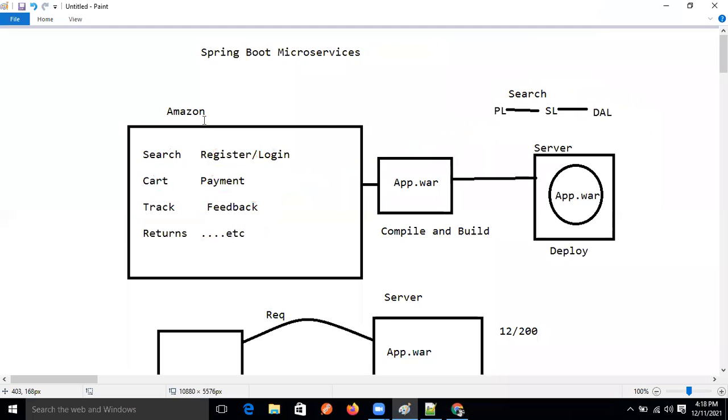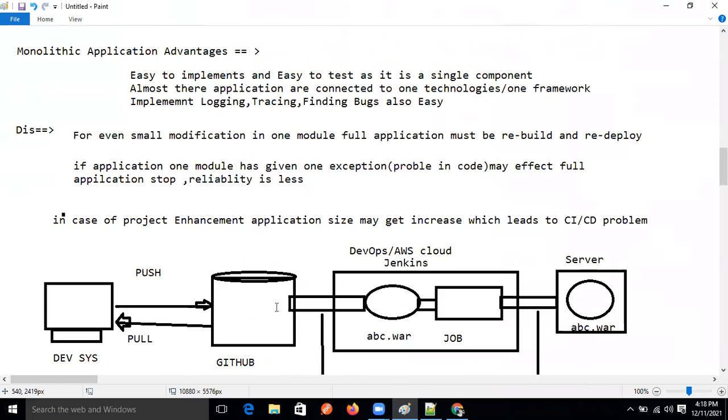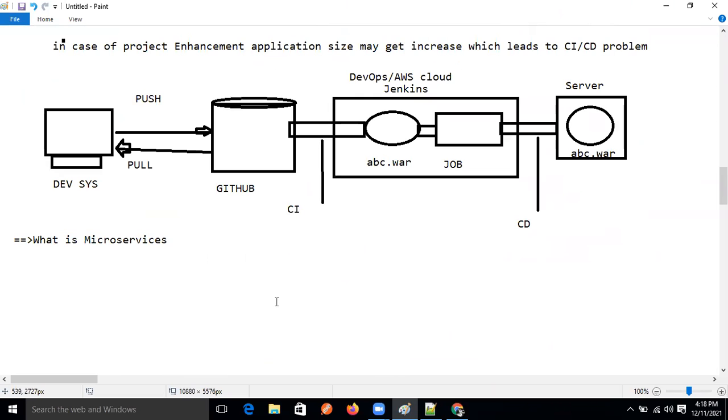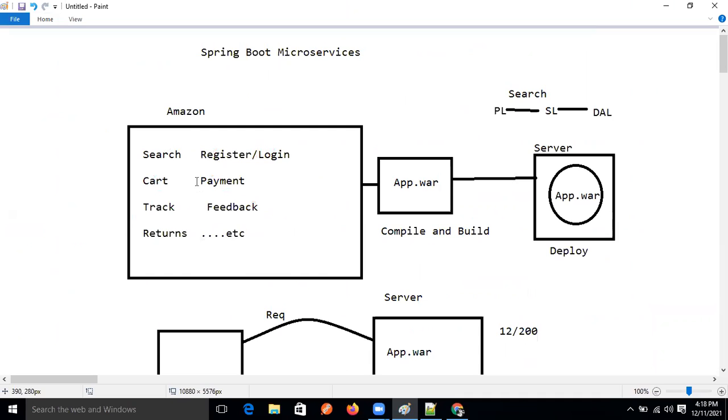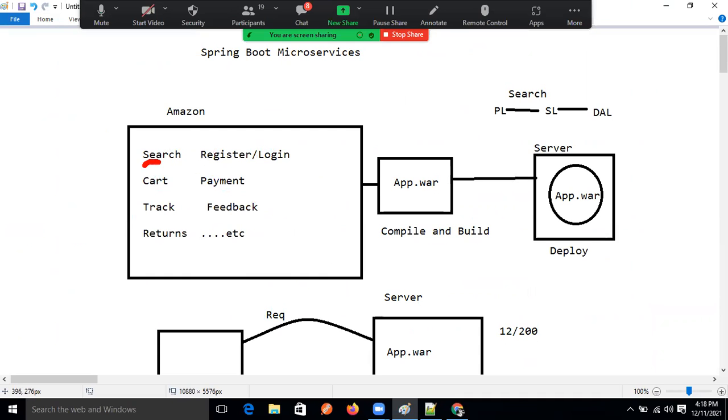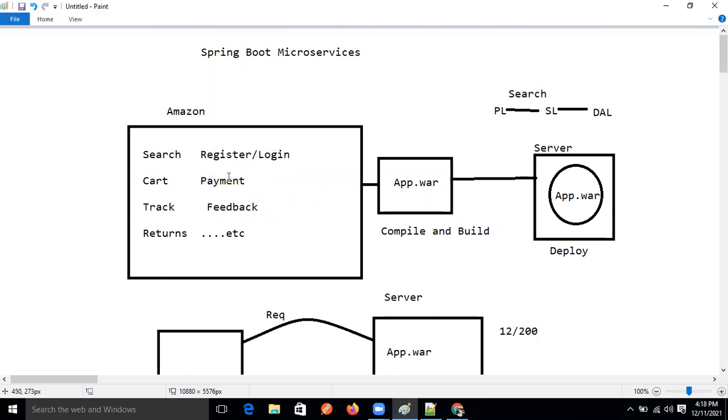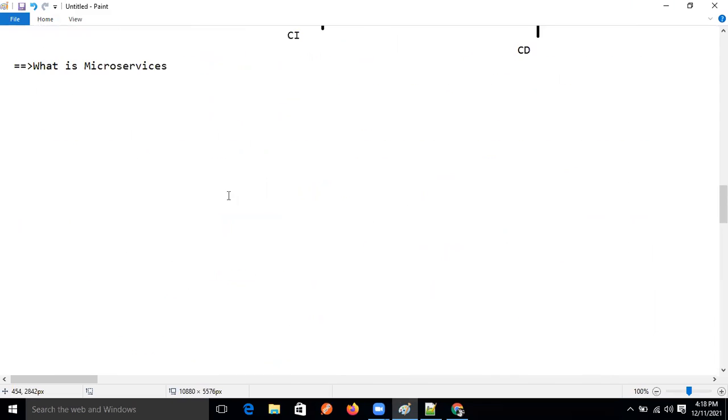Yes, the collection of services. But what is a module? We can say this is one module also. This is the cart module, and this is another module, and another module.